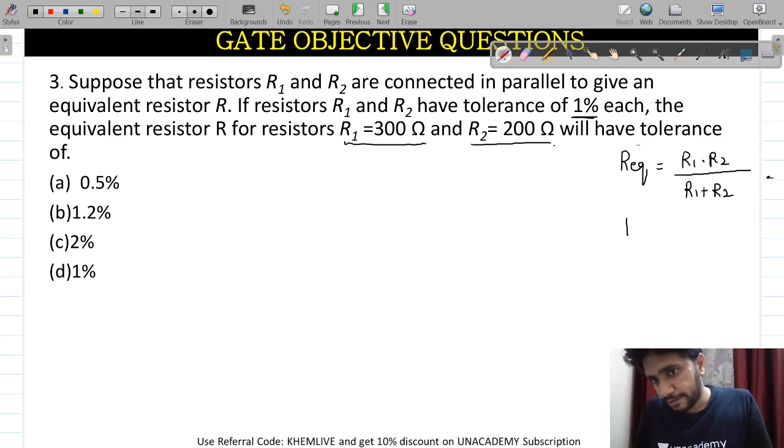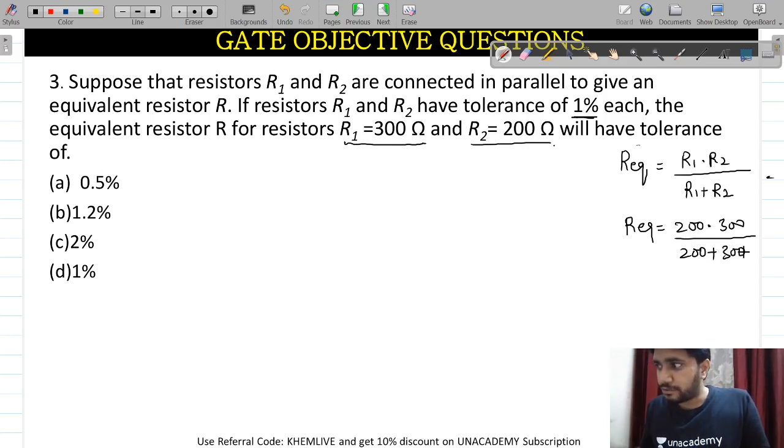So Req will be 200 multiplied by 300 divided by 200 plus 300. The final value which comes here is Req equals 120 ohms. Clear? I am just taking this division here.